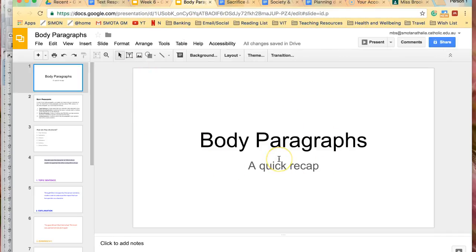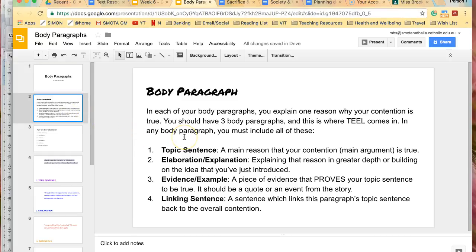We are looking at the body paragraph and how to structure it, what's included, and what you need to make sure you have to write it. The example that I'm going to work through right now is a survival and sacrifice example, but at the bottom you will see 2 examples which have some prompts. They're not complete, but they're some prompts to get you thinking for the coming of age question 1 and for the society and values. So the body paragraph has 4 main parts.